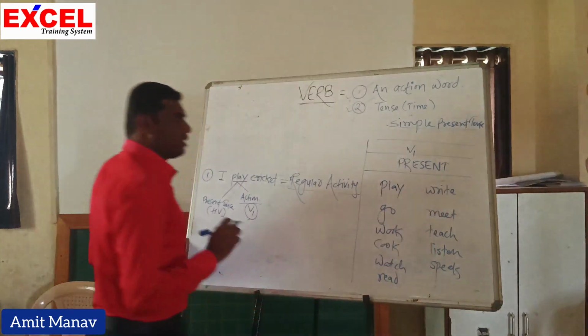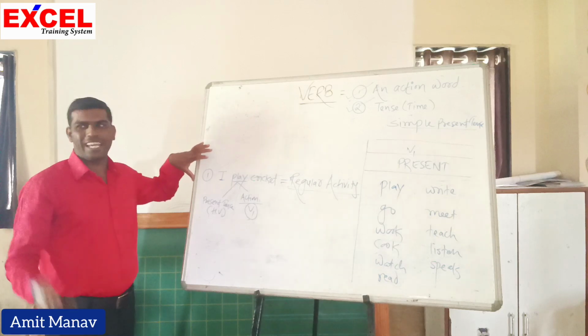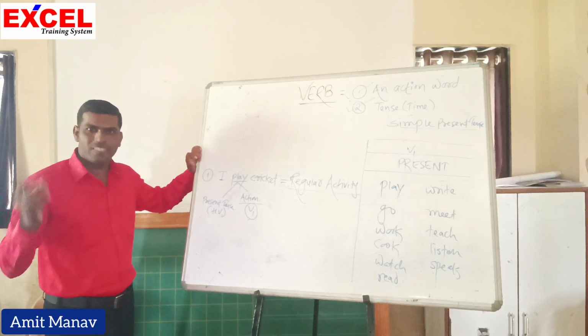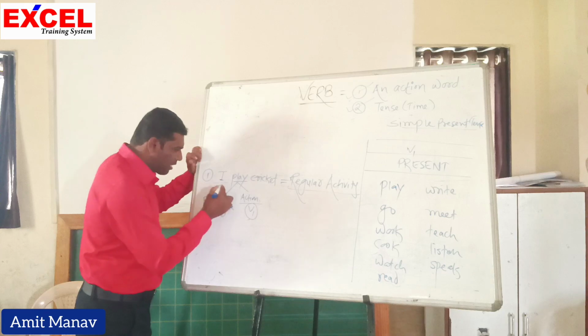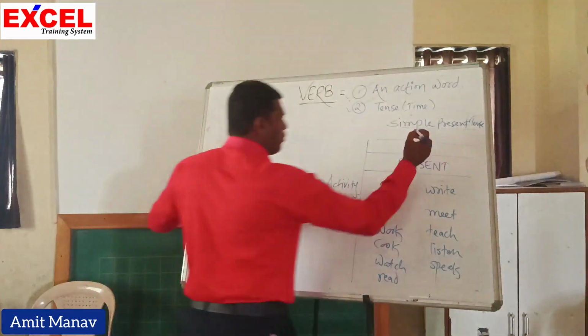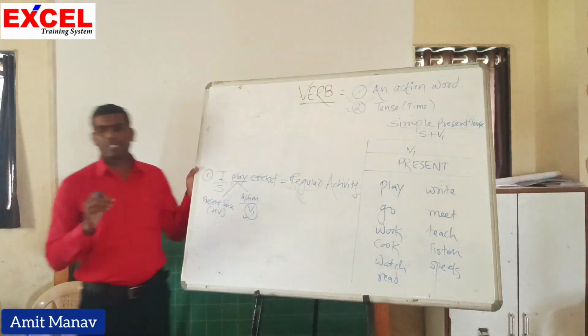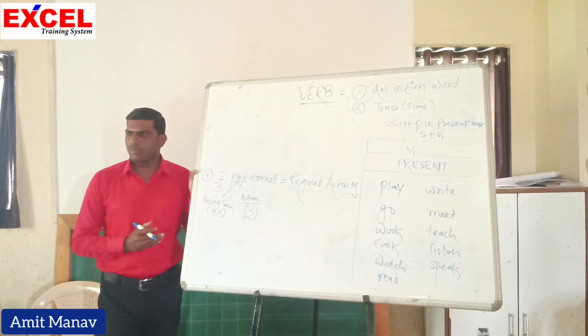Got it? So this is the simple present tense which indicates the regular action. And for that, simply we need to use a subject and then V1. So as you know, subject plus V1 is called a simple present tense. Any doubt about this one? Any questions for this?